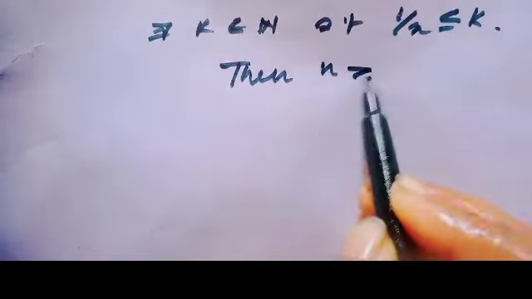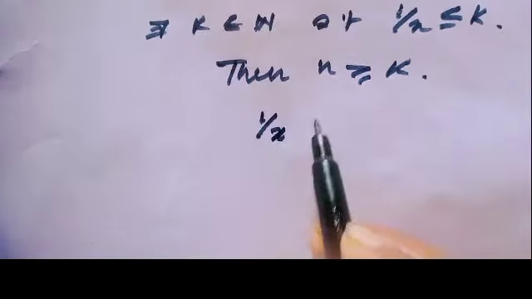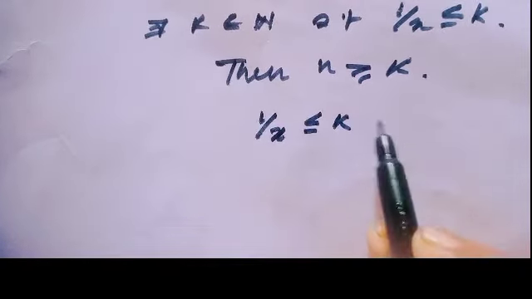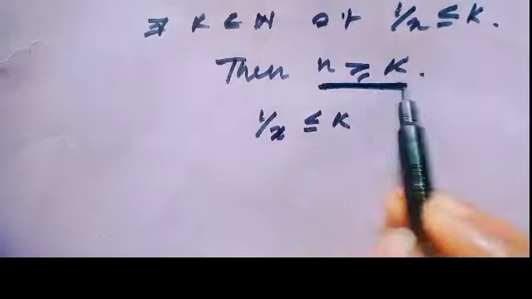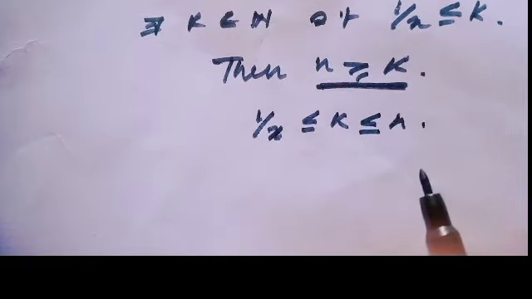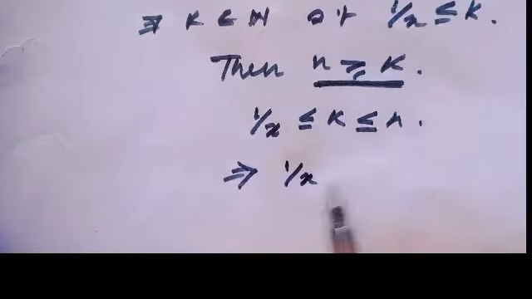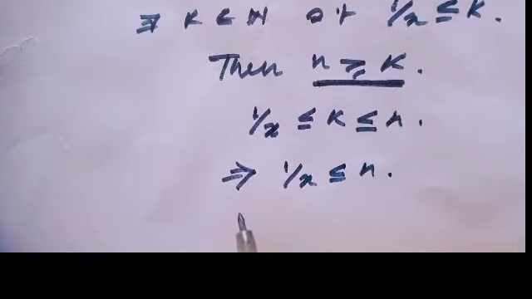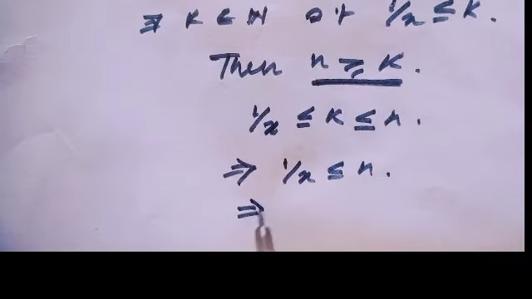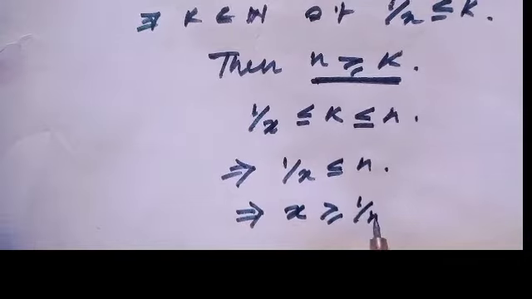Then for n greater than or equal to k, we can tell 1 over x is less than or equal to k. Also, since n is greater than or equal to k, this is less than or equal to n. That means obviously 1 over x is less than or equal to n. So that implies x is greater than or equal to 1 over n.